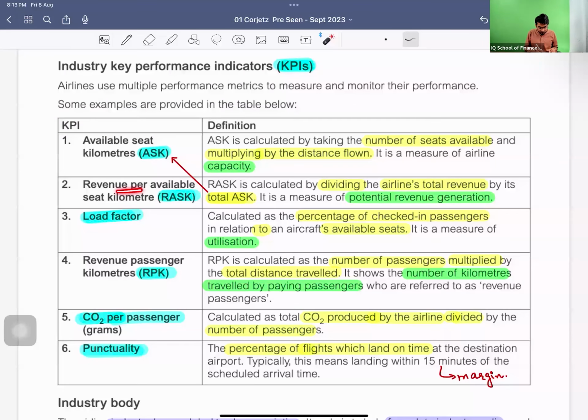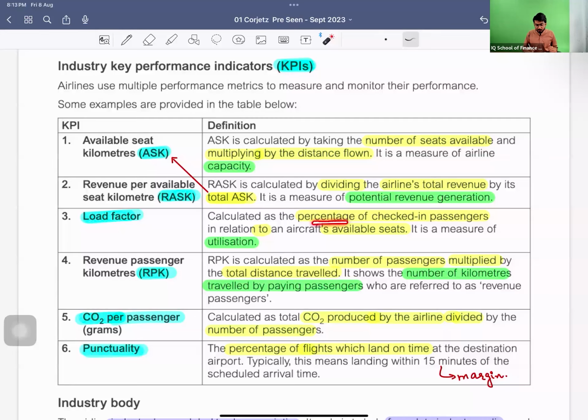Okay. Then we have revenue per available seat kilometer. How is it calculated? It is calculated by dividing the airline's total revenue by its total ASK. So here you first calculate the ASK, and then you divide the revenue by the total ASK. It will give you the RASK. That means total revenue divided by how much of your capacity. It will give you the potential revenue generation.